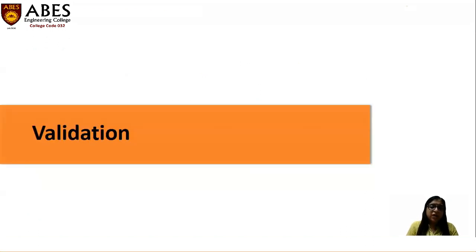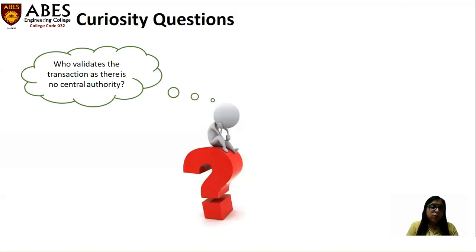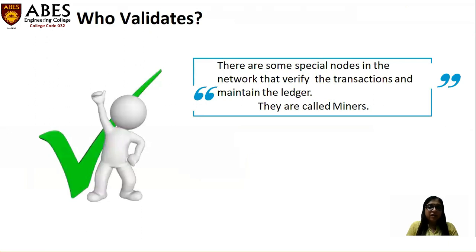So now the thing is validation. Who validates the transaction as there is no central authority? That is a very crucial question that comes to mind: if there is no central authority, who will validate these transactions? So there are some special nodes in the network that verify the transactions and maintain the ledger. They are called miners, right?